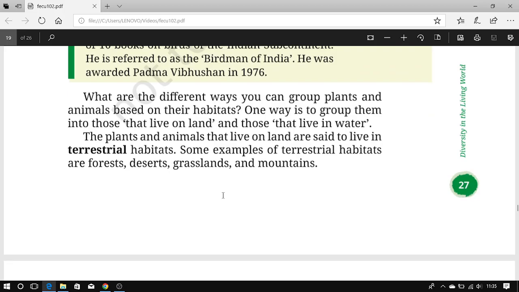What are the different ways you can group plants and animals based on their habitat? One way is to group them into those that live on land and those that live in water. The plants and animals that live on land are said to live in terrestrial habitat. Some examples of terrestrial habitat are forest, desert, grassland, and mountains.